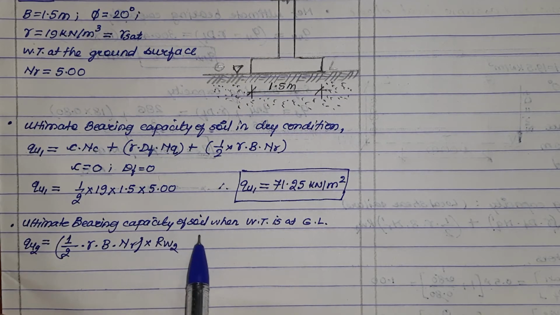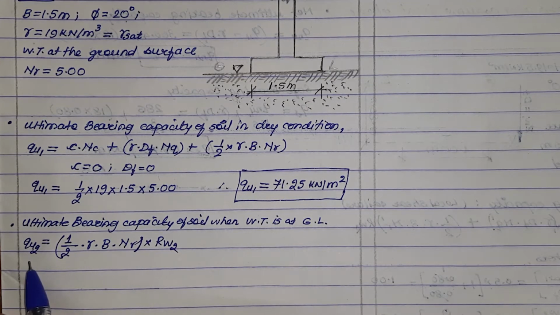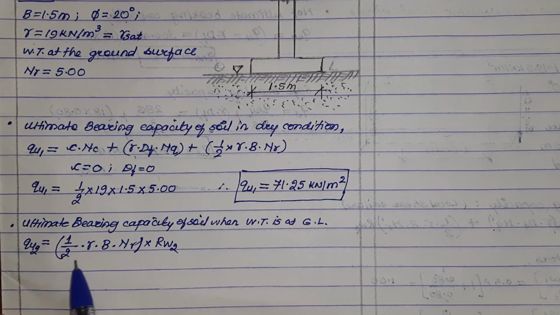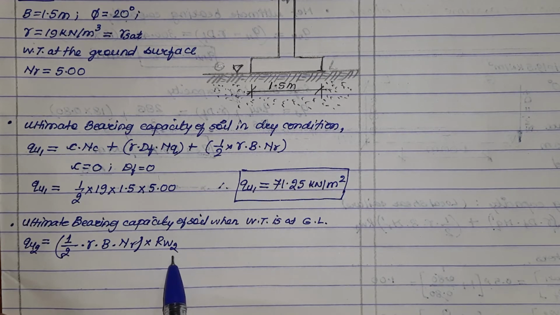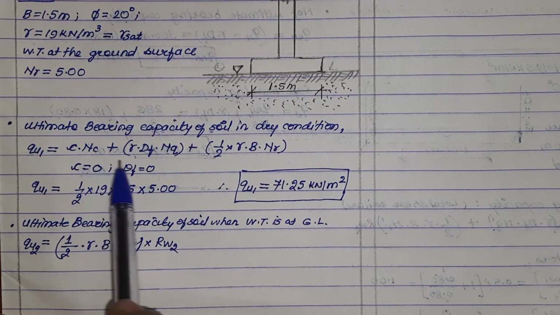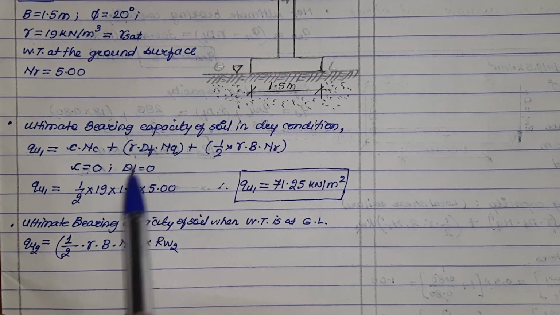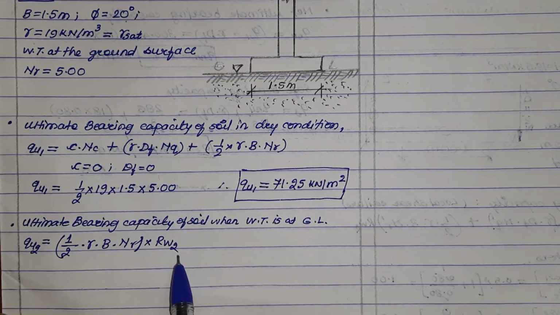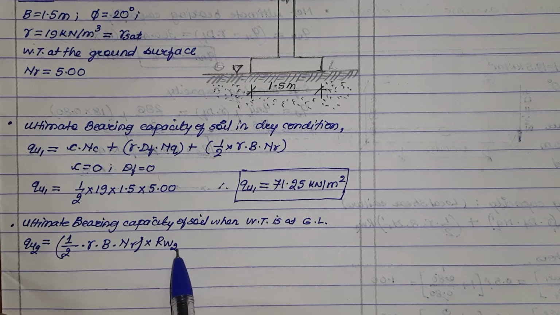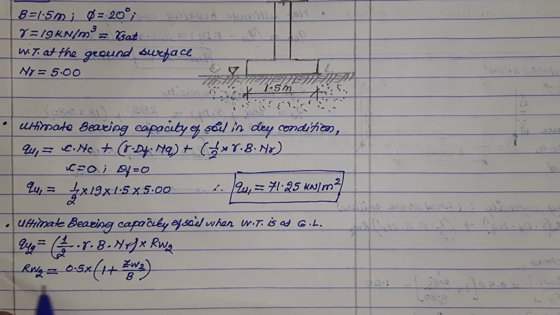Ultimate bearing capacity of soil when water table is at ground level. So, the equation would be Qu2 equal to half gamma B N gamma multiplied by reduction factor Rw2. Here, the first two terms are ignored. The reason is cohesion is 0 and depth of foundation is 0. So, our purpose is to find out Rw2 first, thereafter Qu2. Thus Rw2 equals 0.5 multiplied by 1 plus Zw2 divided by B.